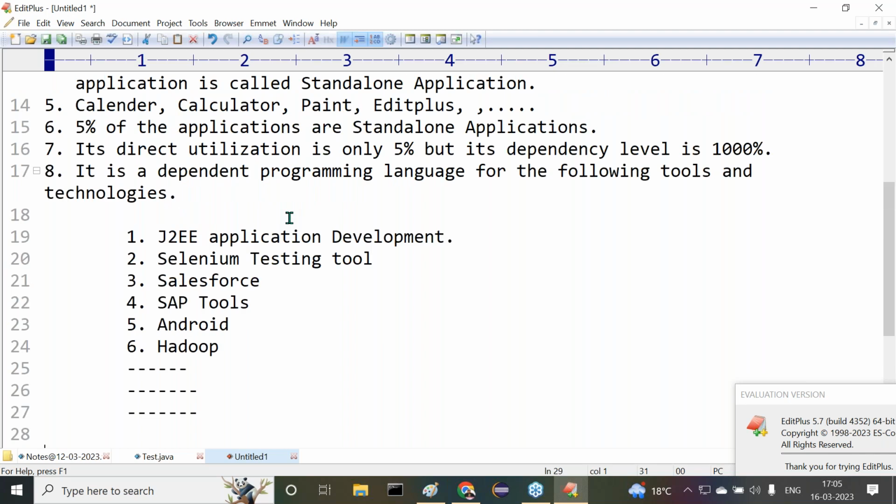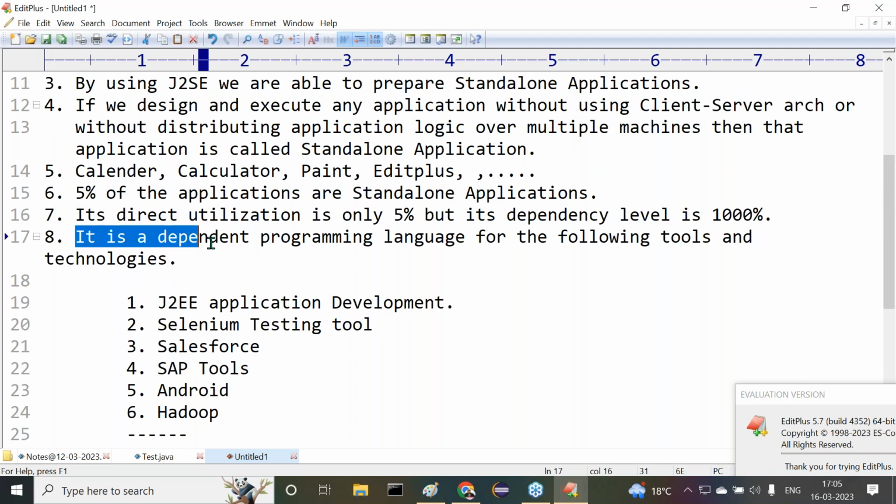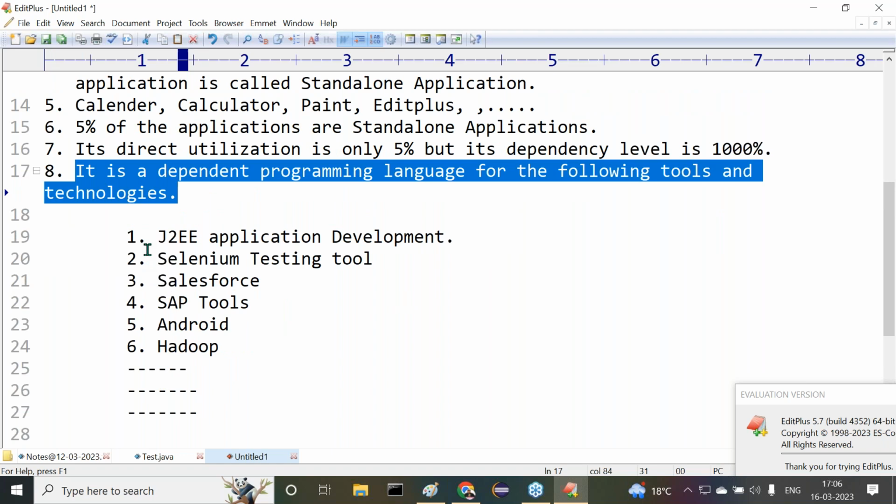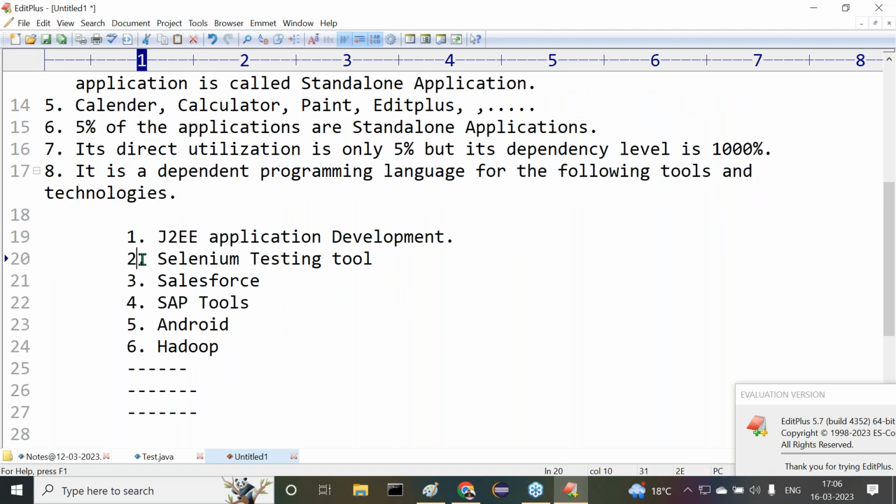Fine, sir. Then totally the point is, Java is a dependent programming language for technologies and tools like J2EE, Selenium, Salesforce, SAP tools, Android and Hadoop, and so on. Everywhere Core Java is required, J2SE is required. Let's come to our point here.